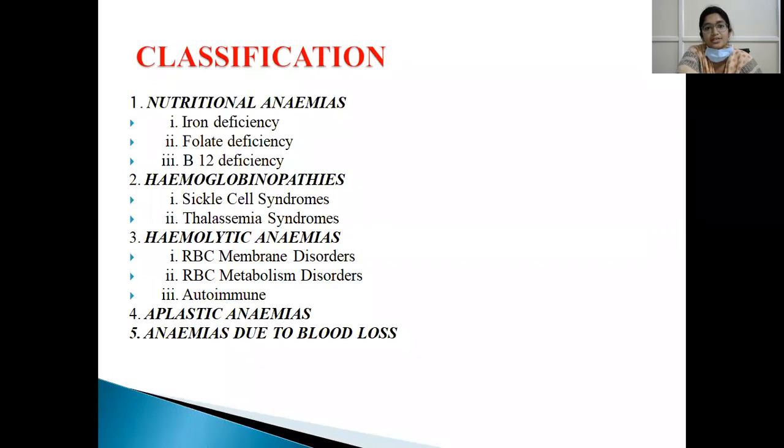So what is the classification? Classification based upon the etiology. They are nutritional anemias, hemoglobinopathies, hemolytic anemias, aplastic anemias, and anemia due to blood loss. In nutritional anemia, that is iron deficiency, folate deficiency, and B12 deficiency. Hemoglobinopathies are sickle cell disorders where HbSS will be formed, and beta and alpha thalassemia syndromes. Hemolytic anemias are RBC membrane disorders, RBC metabolism disorders, and autoimmune conditions. And aplastic anemia and anemia due to blood loss.